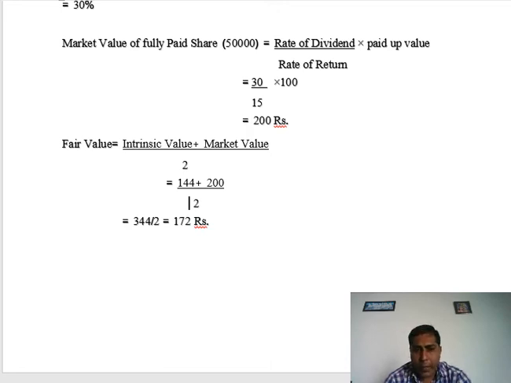So friends, I again humbly request all the students, please prepare our first unit, and then after that you can easily calculate the example of valuation of shares.